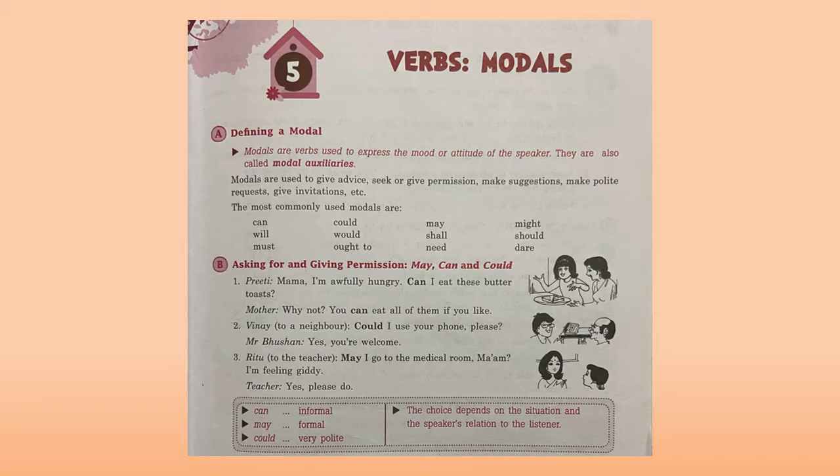Children, may, can and could are also used to seek permission or ask for something. In the examples you can see, but where do we use can, where do we use may, where do we use could? Can is used in informal relations. Informal relations means with your friends, with your siblings, etc. So, can you give me a glass of water?